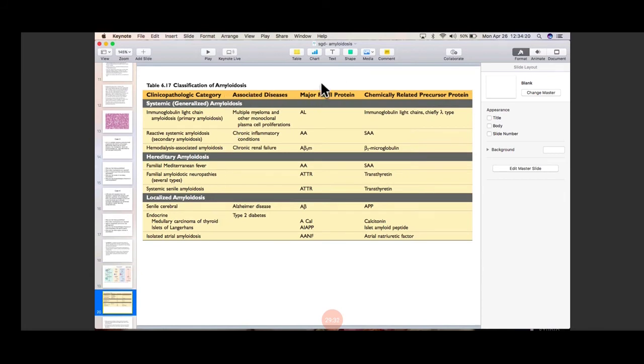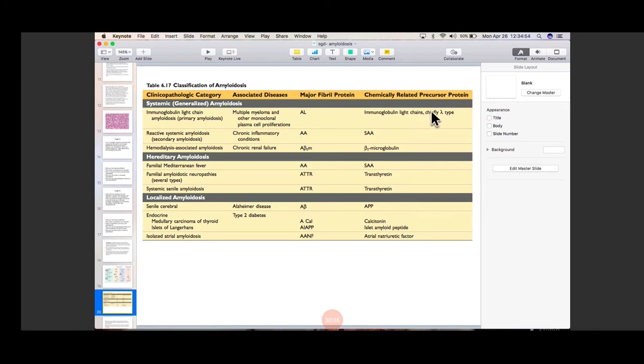Now, classification of amyloidosis according to the major fibrillary protein and associated diseases leading to amyloidosis: they are classified into systemic, hereditary, and localized. Systemic is immunoglobulin light chain amyloidosis, that is the primary amyloidosis, mainly seen in multiple myeloma and other monoclonal plasma cell proliferation. The major fibrillary protein is AL, that is amyloid light chain protein. The second type is reactive systemic amyloidosis, which occurs in chronic inflammatory conditions. The major fibrillary protein is amyloid associated protein.